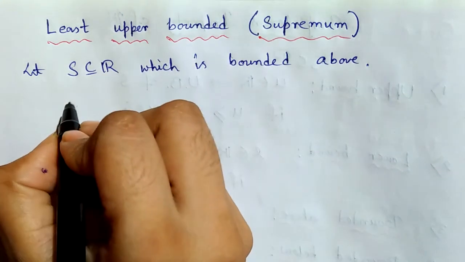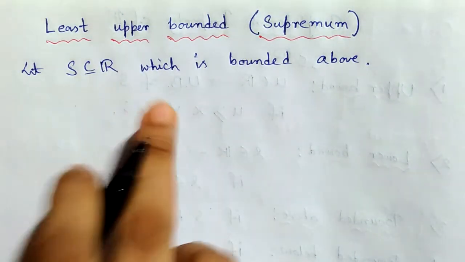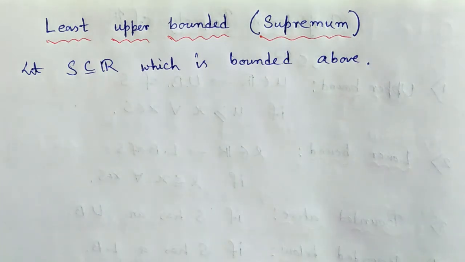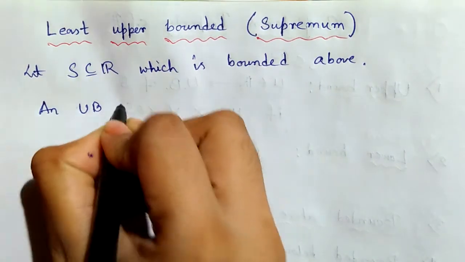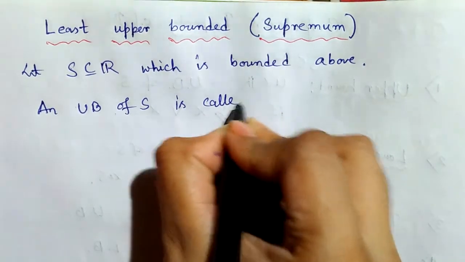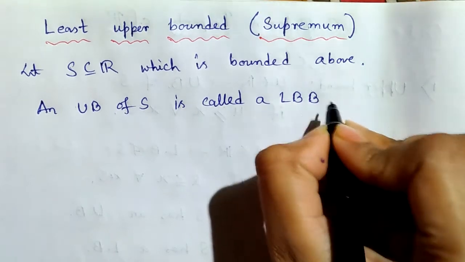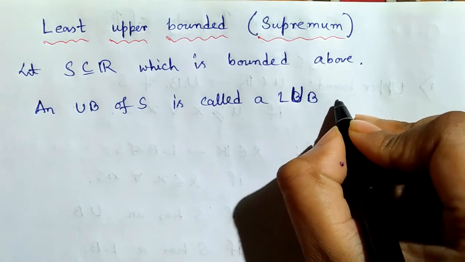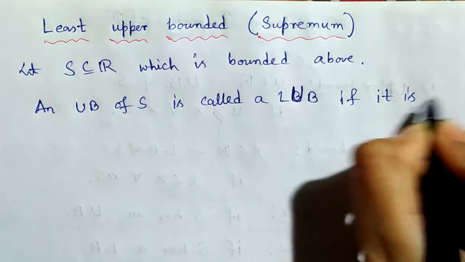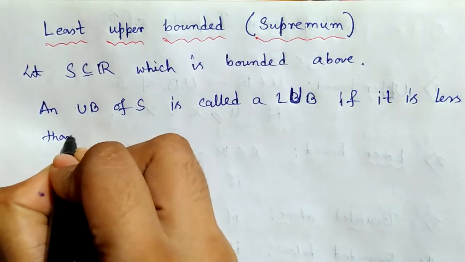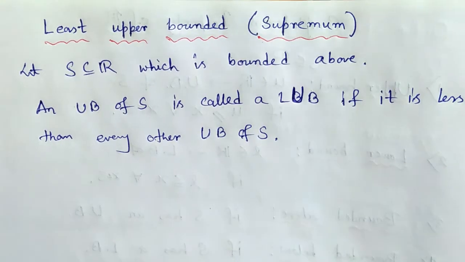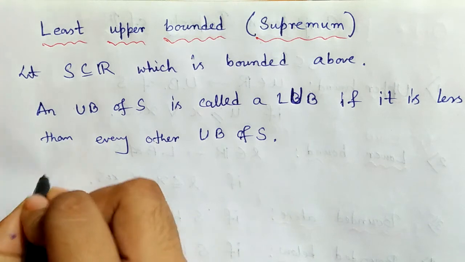Then an upper bound of S is called the least upper bound or supremum if it is less than every other upper bound of S. An upper bound of S is called a least upper bound or supremum of S if it is less than every other upper bound of S. In other words, we can say